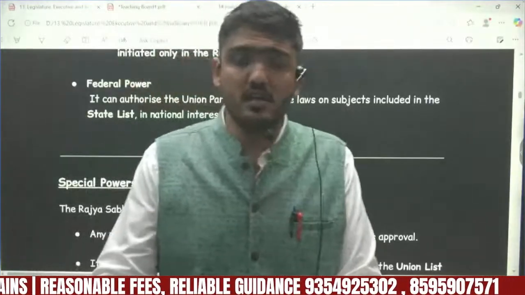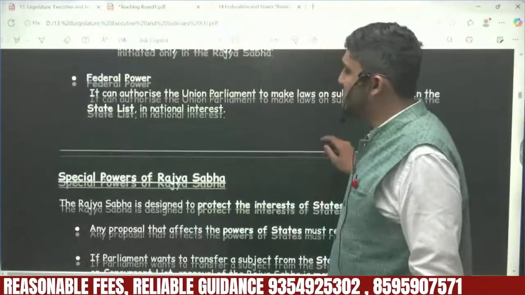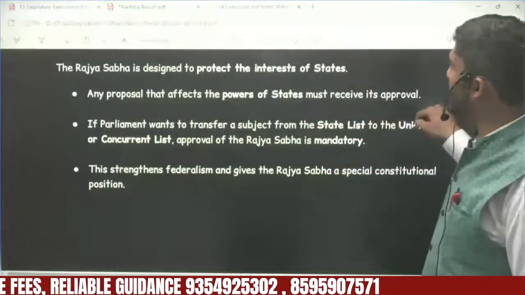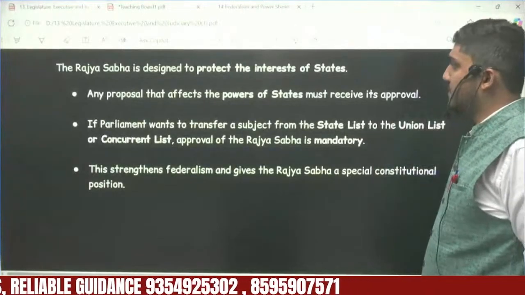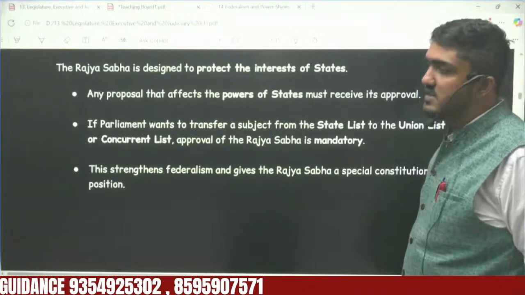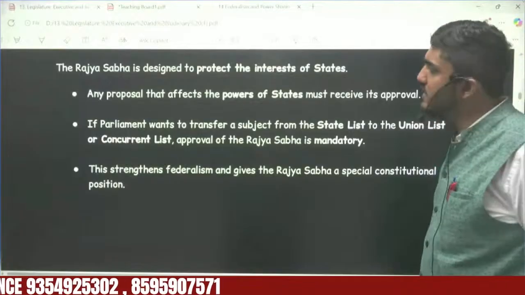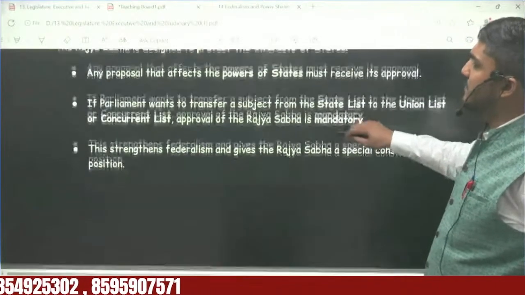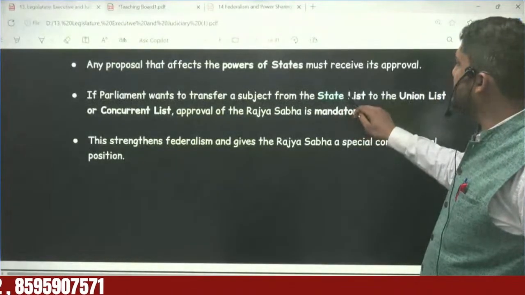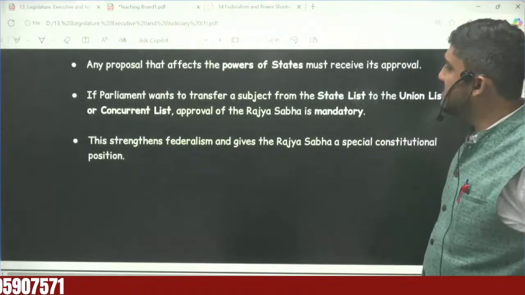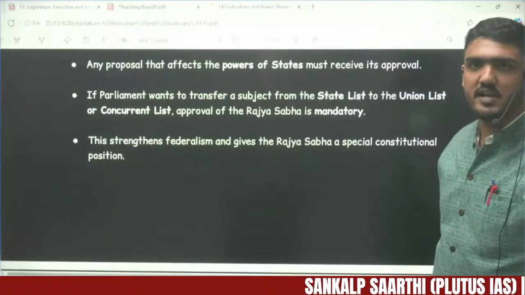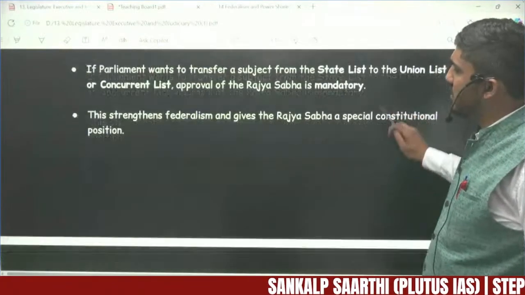So that's the thing. Moving ahead, special powers of Rajya Sabha. There are certainly special powers of Rajya Sabha. Any proposal that affects the power of the state must receive its approval. That is also a very important thing. Any proposal that alters the division of power has to be approved by Rajya Sabha. I just told you that if parliament wants to make a law on a matter in the state list, the Rajya Sabha is responsible and has the upper hand in that. Okay, so this is the thing.